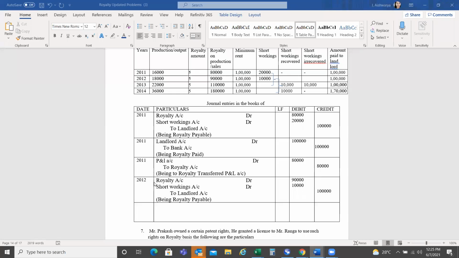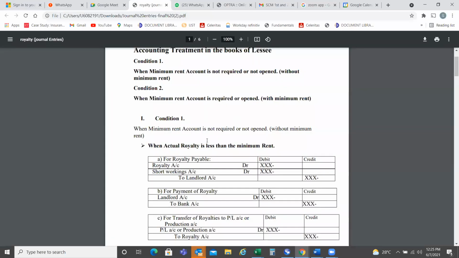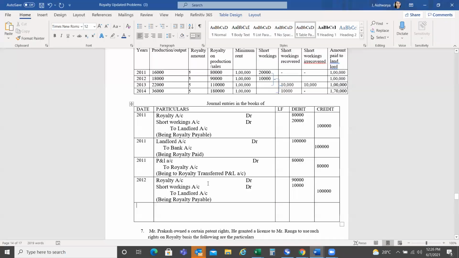Yes. So, we have completed this. That is royalty account debit, short workings account debit, landlord account. Why have we taken it like this? Because it is less than the minimum rent, right? As this 90,000 is less than the minimum rent, this element is applicable. So that is royalty account debit to short workings account to landlord account that we have recorded here. That is 90,000, 10,000, and 1 lakh over.